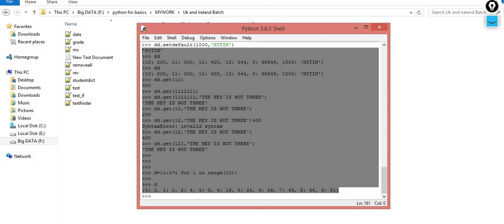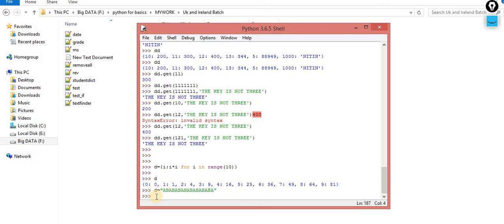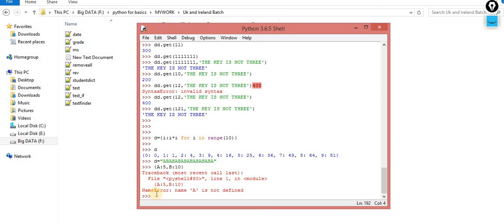The first assignment was student detail, the second assignment was this one, and the third assignment is about a string. Let's suppose this is the string. You have to count how many A's are there. Let's suppose there are 5 A's. How many B's are there? Let's suppose there are 10 B's, and so on. You have to find this and display the data in this format: what is the occurrence of A, what is the occurrence of B.